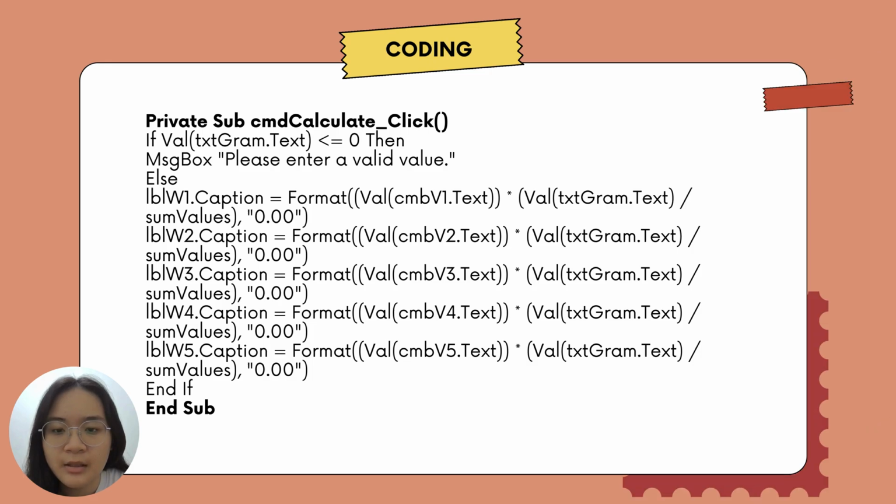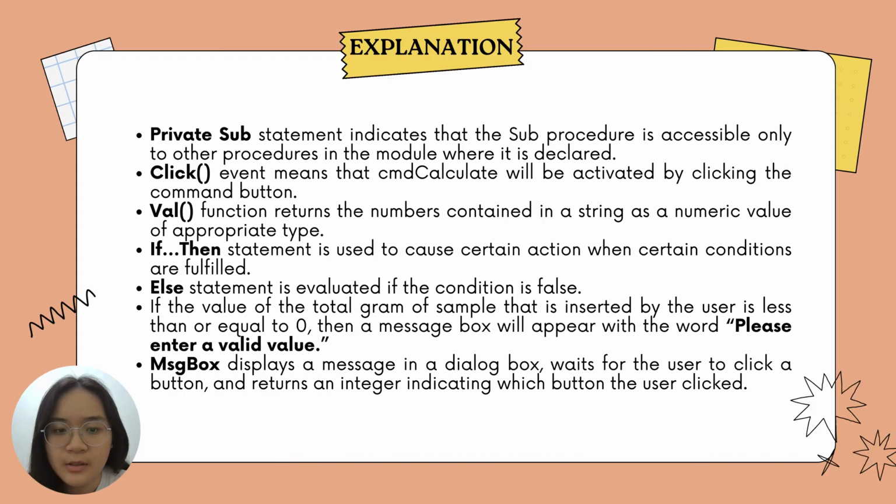In this slide, this is the coding involved in the calculate command button. In this part, val function, message box, format function, and if then else statement are used. Private sub indicates that the sub procedure is accessible only to other procedures in the module where it is declared. Click event means that the calculate command button will be activated when the user clicks it. Val function returns the number contained in a string as a numeric value of an appropriate type. If then statement is used to cause certain actions when certain conditions are fulfilled. Else statement is evaluated if the condition is false.